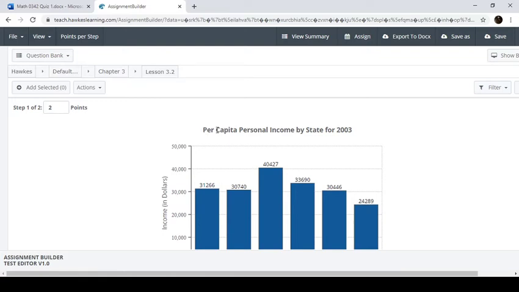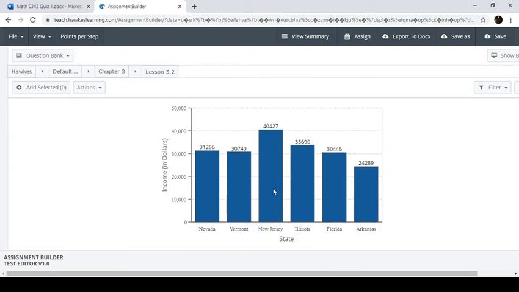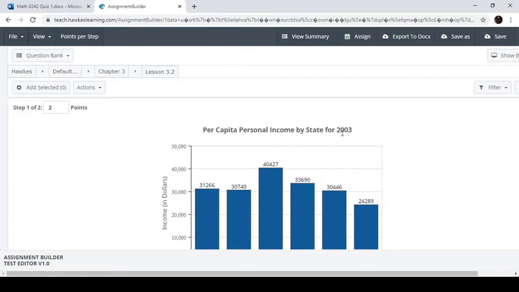So first of all, it tells us what we're measuring: personal per capita income. Then it tells us how we're measuring it. We're measuring it by state. Then it says where this came from for 2003. Okay, so there's a lot of information here. And in fact, this is all the information we need to expect from the graph below. And it tells us a lot about the graph just here in the title.